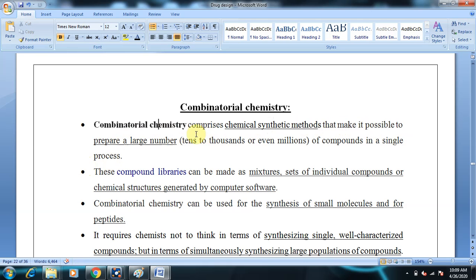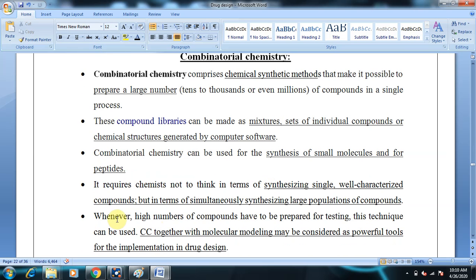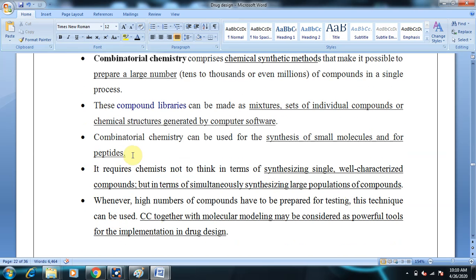You see, the number is very vast. It may range from 10 to thousands or even millions, and these compound libraries are generated utilizing computer software. Combinatorial chemistry can be used for synthesis of small molecules and for peptides. In the laboratory we generally perform organic chemical synthesis, but there are labs which perform peptide chemistry. So it is not limited to small molecules but also applies to peptides.